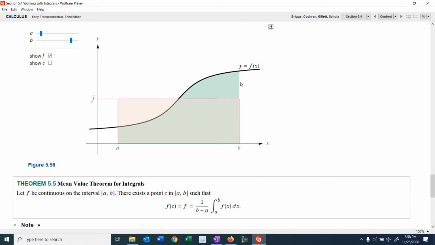I think you can see why you need continuity on the closed interval from a to b. If f of x is not continuous on this closed interval from a to b, then you could jump over this average value, right? Your function could be right here, and then you could just discontinuously have it jump over that line and then continue on. So you do need to have continuity on this closed interval from a to b.